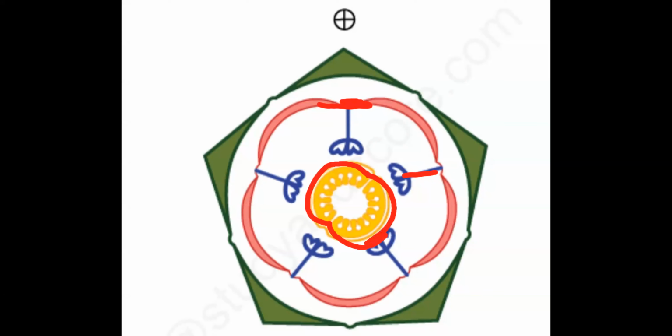Both join with each other and at this center form the placenta. And if you can make out, seeds are arranged in this way. So now tell me, what type of placentation? Axile, correct. Placentation is axile. Remember, here these carpels are fused, so we call it syncarpous condition.